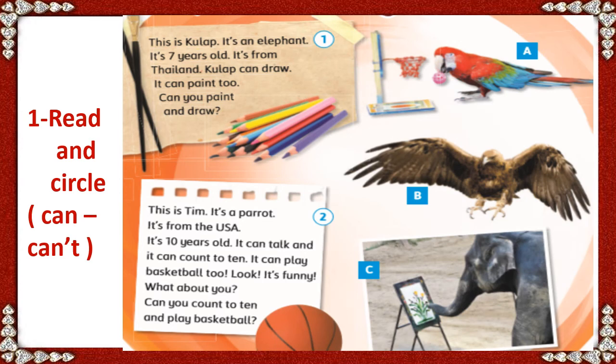Okay, now you can read this one again and circle can and can't. This is in your book. You can read again and circle can and can't. Read the text again, and when you find can, make a circle, and when you find can't, make a circle.